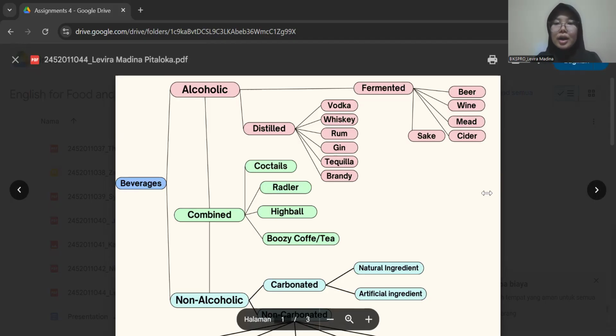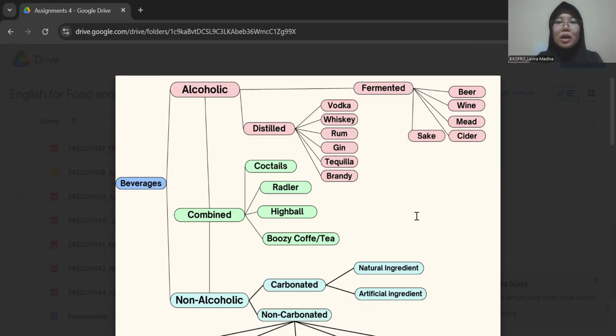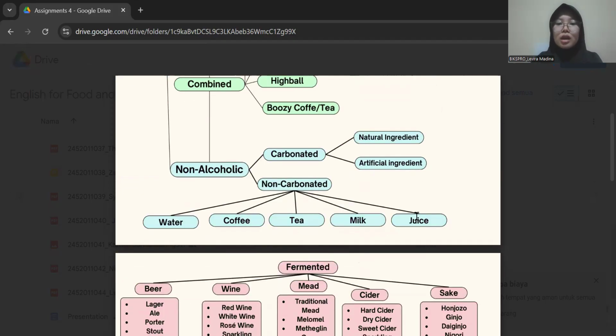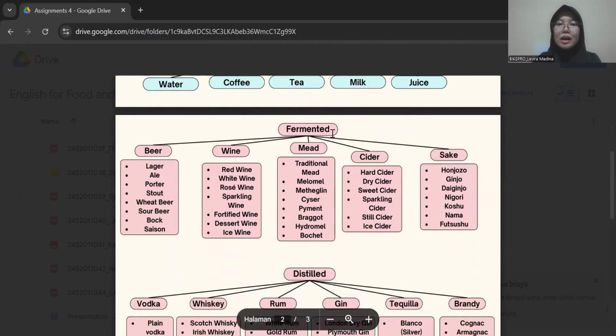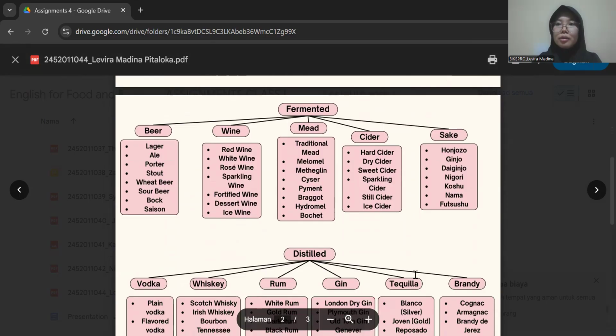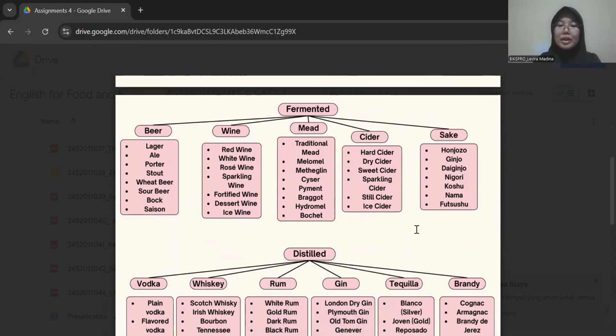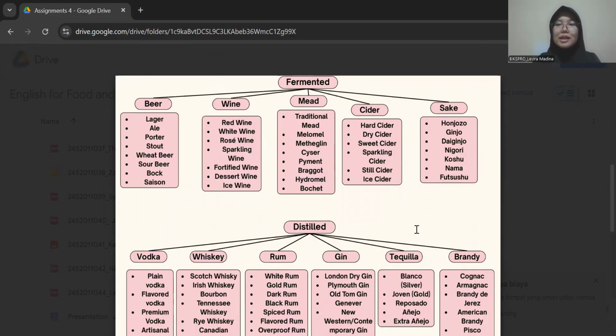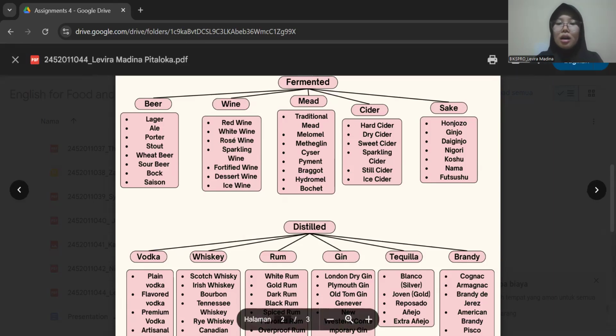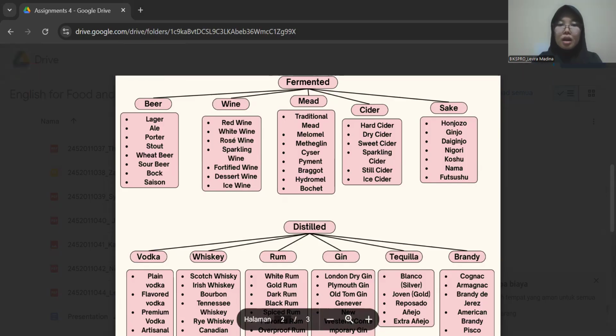So for the next one is the alcoholic beverages. Alcoholic beverages is divided into two types. For the first one is a fermented alcoholic drink, and for the second is a distilled alcoholic drink. For the fermented drink, for the example is a beer. Beer is an alcoholic beverage made by fermenting grains, usually barley with water, hops, and yeast. It's one of the oldest and most widely consumed drinks in the world.